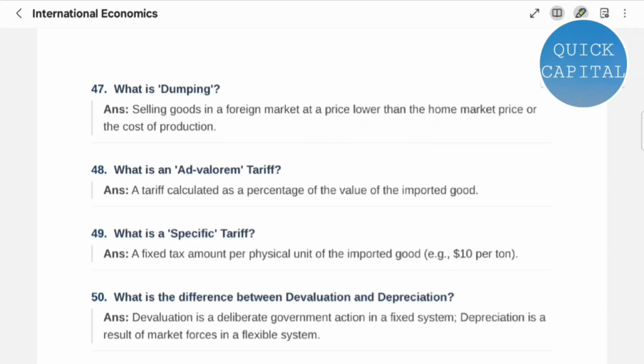Question 48. What is an ad valorem tariff? A tariff calculated as a percentage of the value of the imported good. Question 49. What is a specific tariff? A fixed tax amount per physical unit of the imported good.